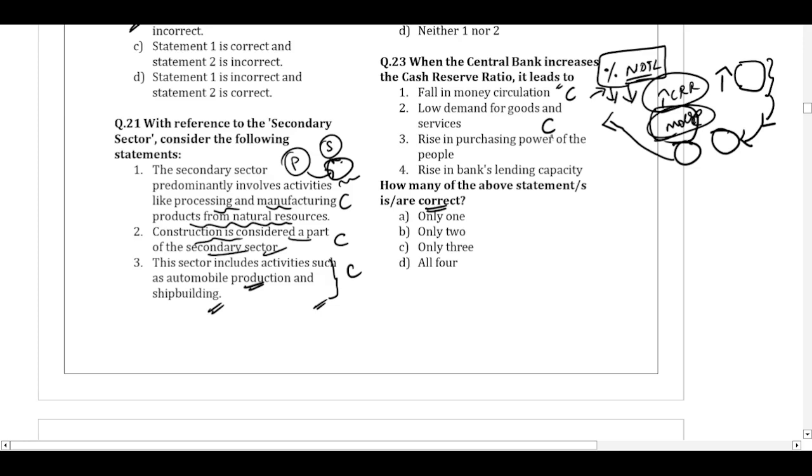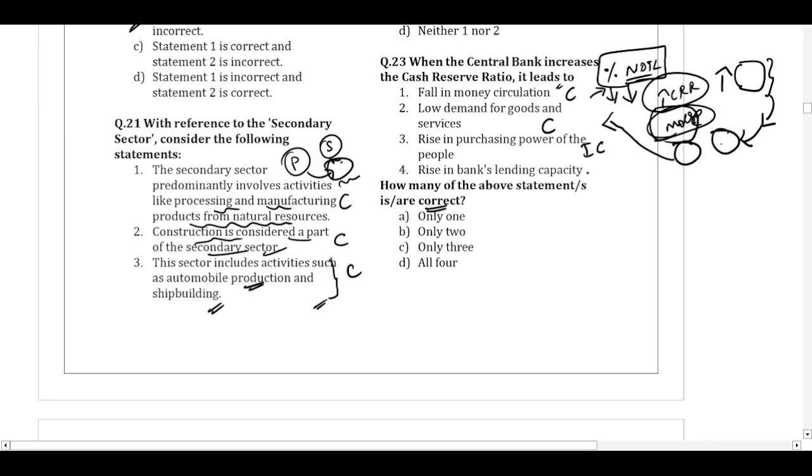Rise in the purchasing power of people. Like we just discussed, the increase in the reserve requirements will reduce the money supply in the economy, and ultimately no demand and no inflation. So it won't have any immediate impact on the purchasing power, but in fact it will impact the investment and lending and the economic activities. So it will impact the employment negatively, and ultimately if people get less income, their purchasing power will reduce. So this statement is incorrect.